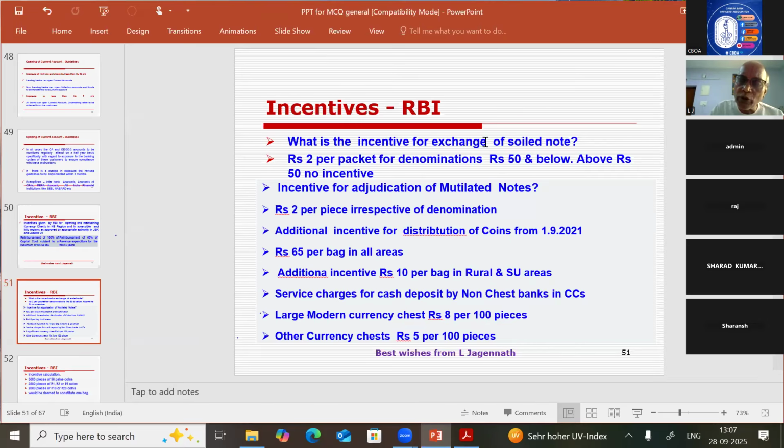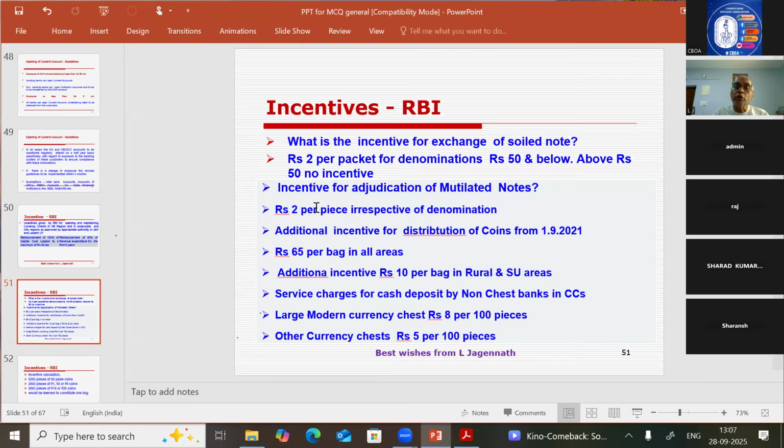A mutilated note is also a note which is cut into more than two pieces and all the pieces are available. Or a note cut into more than two pieces where some pieces are missing. All the three are called mutilated notes. Okay, so it is called adjudication of the mutilated note. So when banks are adjudicating the mutilated note, what is the incentive the bank gets?